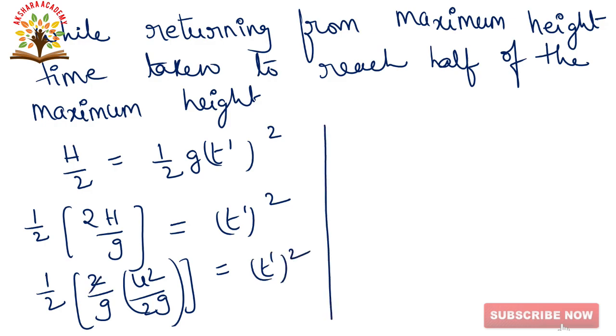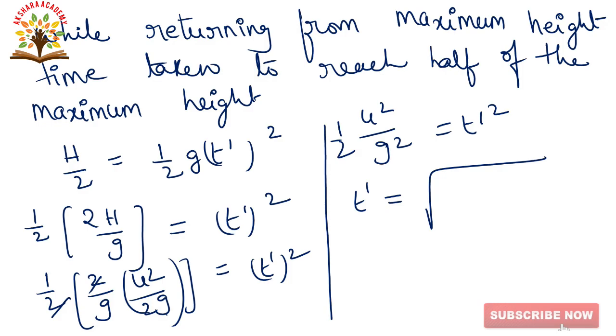So here 2 gets cancelled, and half into u square by g square is equal to t dash square. So t dash is equal to the root of, under root, half u square by g square.